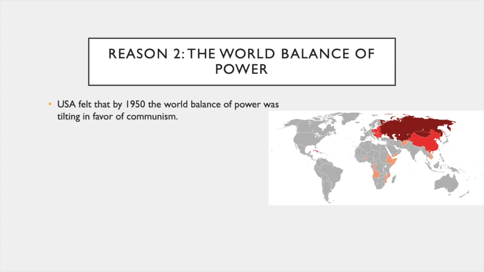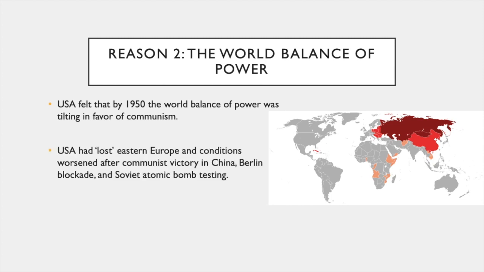The USA felt that by 1950 the world balance of power was tilting in favor of communism. The USA had lost Eastern Europe and conditions worsened after the communist victory in China, the Berlin blockade, and Soviet atomic bomb testing. Communism was rapidly expanding throughout Asia, and the United States of America wanted to contain it.